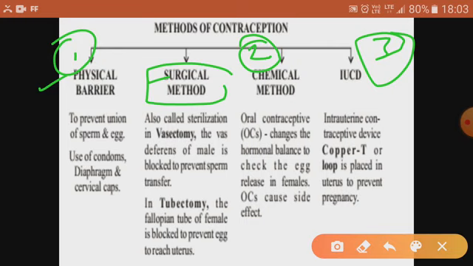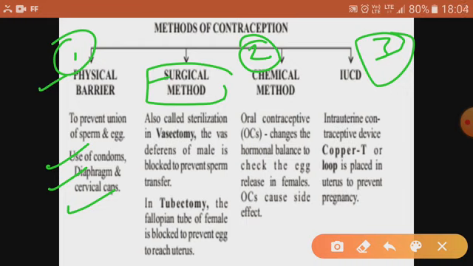This physical barrier is like using condoms, that is used by the male, and diaphragm and cervical caps, these are used by the females. Cervical caps, as the name suggests, are worn in the cervix, and the diaphragm is used in the vagina.